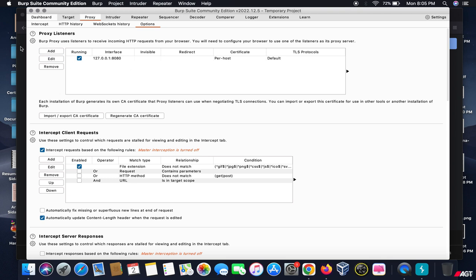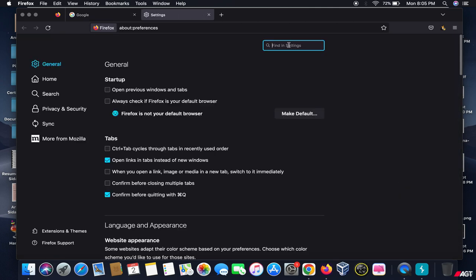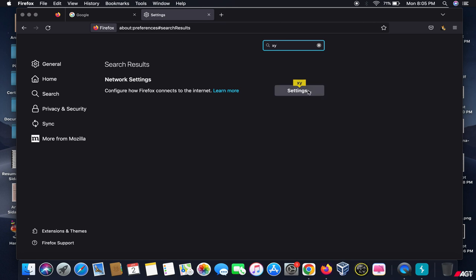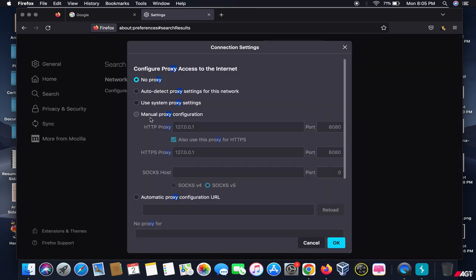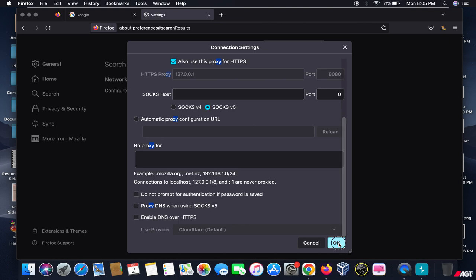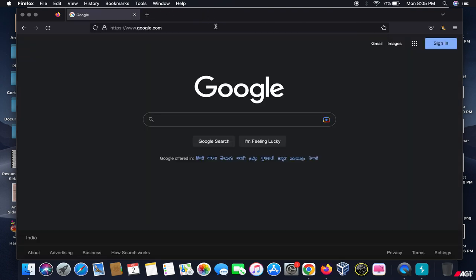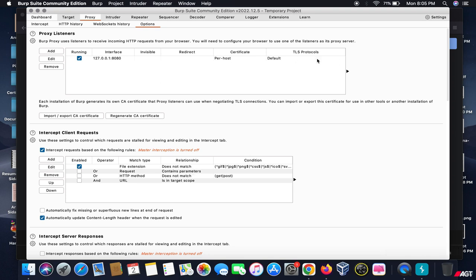So how we need to configure it with Burp is, we go to the settings of Firefox. In the settings, I would search for proxy. After doing this, go to the settings and choose manual proxy. Set the HTTP proxy to 127.0.0.1 and the port as 8080, check the option to use this proxy for HTTPS, and click on OK. See, our manual proxy is configured, so our Burp is configured with Firefox.